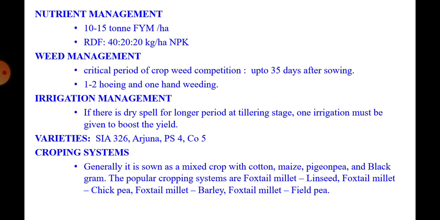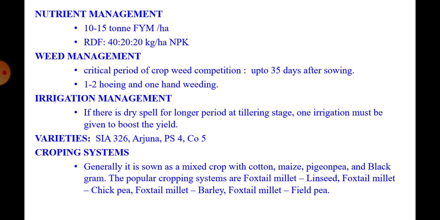Weed management: the critical period of crop-weed competition is up to 35 days after sowing. During this period we have to keep the field free from weeds by following 1 to 2 hoeings and 1 hand weeding. Irrigation management: generally rain-fed crop does not require irrigation. If a dry spell occurs for a longer period, then 1 or 2 irrigations must be given. Summer crop requires 2 to 5 irrigations depending upon soil type and climatic conditions. During rainy season, drainage is also essential to remove excess rainwater from the field.